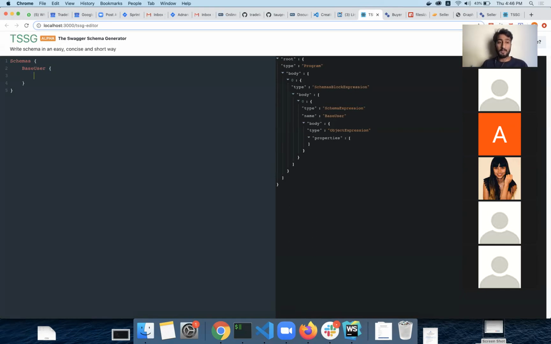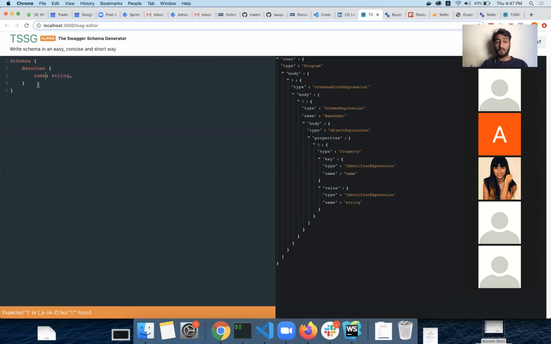So let's say if we want to include the name as a string, it is going to have a single property. This property is of type property because it's a member expression, and then it will have a key and value pair. So this is the key and this is the value. So key is of type identifier expression. Why is it identifier expression? Because it is not something that is literal.